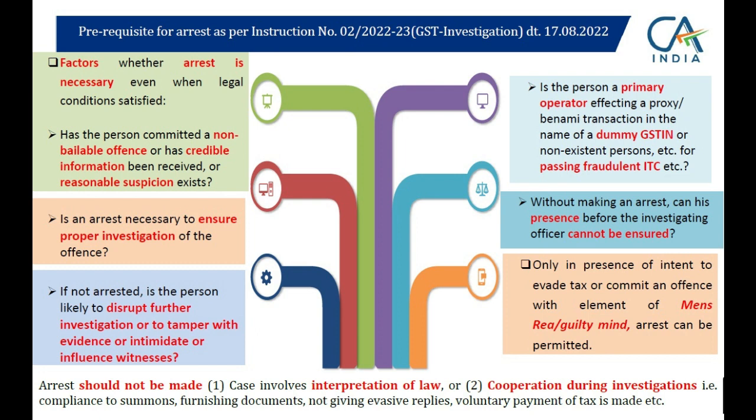And with legal obligation fulfilled, section 69 read with section 132 plus necessity as per these particular guidelines factors, all of that, then you issue an arrest memo, you authorize a junior officer and he goes and he picks him up. If the case involves any specified offence under section 132 subsection 1 clause A, B, C, D, and the amount should be more than 2 crores, 2 to 5 crores or more than 5 crores, then you can be arrested without adjudication also. ये सब जो मैं बोला हूँ, these are very important. Also, mens rea, guilty mind होना चाहिए.